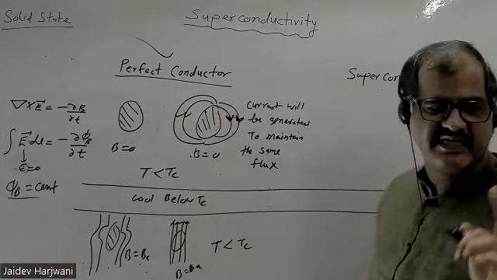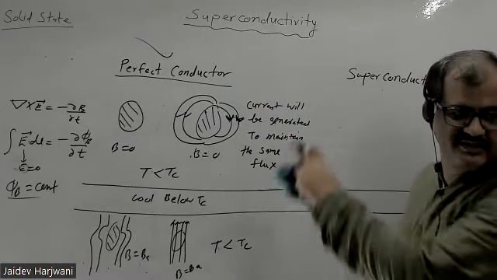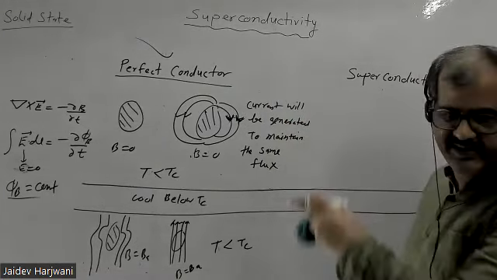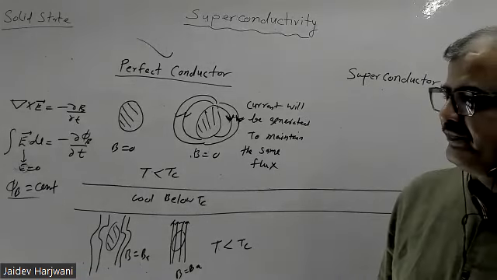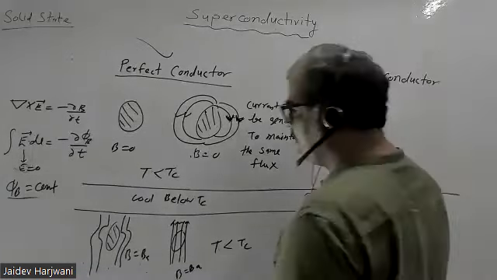Now let me explain how it is different from your superconductor. Shall I erase this one? I hope this point is clear to you. Sir, can you explain the last point once more? Because it's a perfect conductor, conductivity is infinite, your flux cannot change, due to Maxwell's equation.